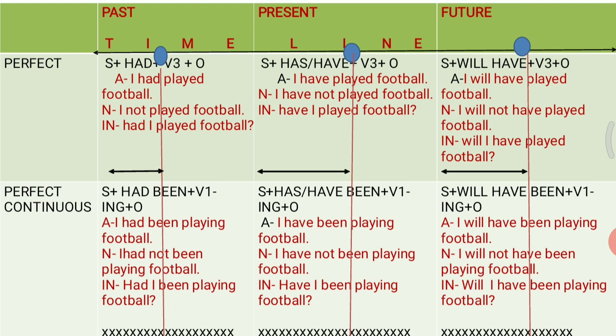Most of the children get confused between past continuous and past perfect continuous. In past continuous, the action of playing took place for a short duration and which do not require any extra information in the past. But in past perfect continuous tense, the speaker is looking back on some past event which took place at a particular moment and continued for some duration.